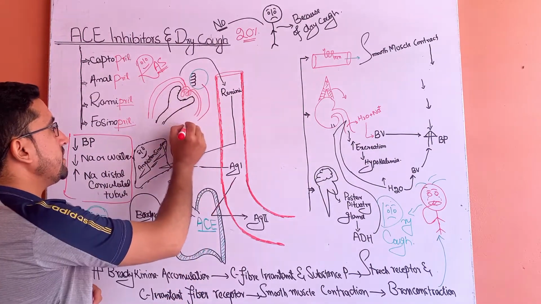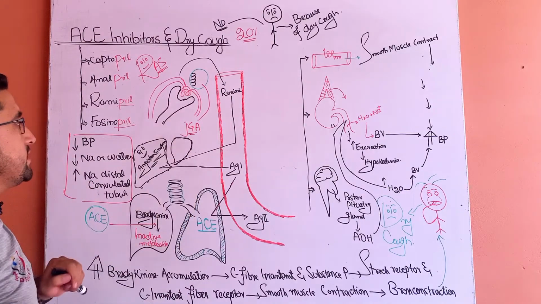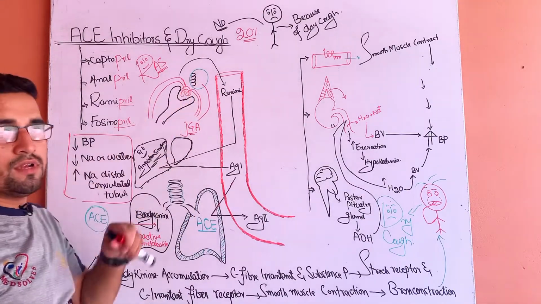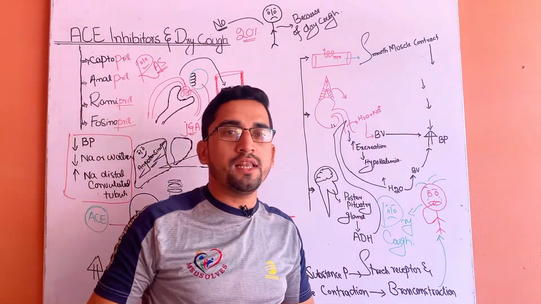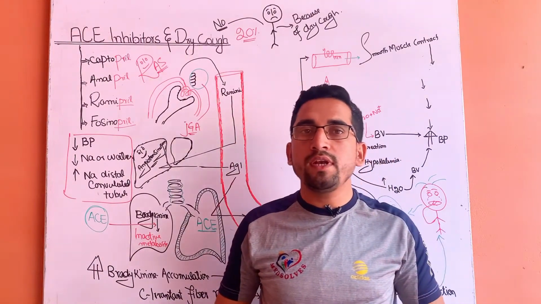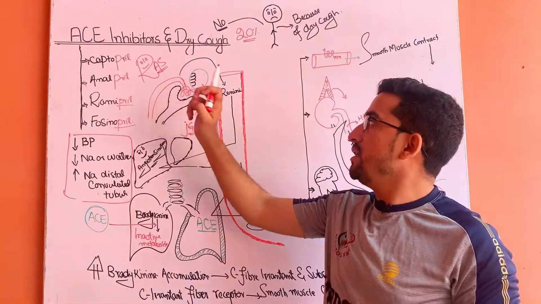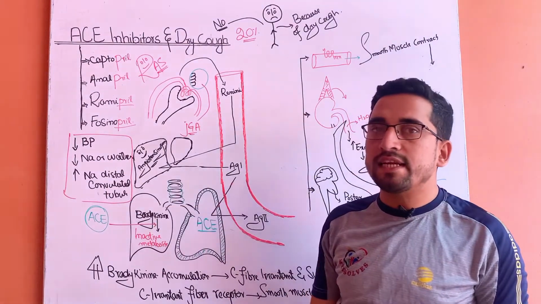as the juxtaglomerular apparatus. Due to these conditions, when the juxtaglomerular apparatus is activated, there are special cells in it known as macula densa cells. These macula densa cells are stimulated due to these conditions.